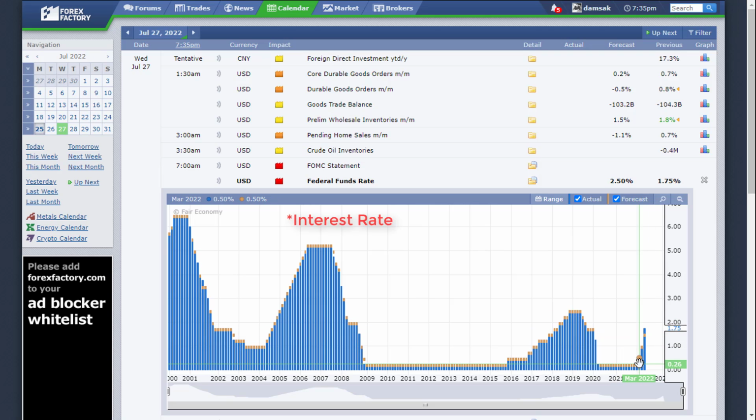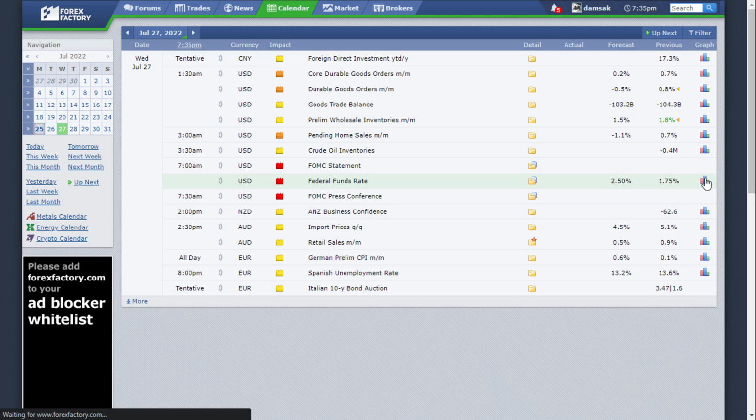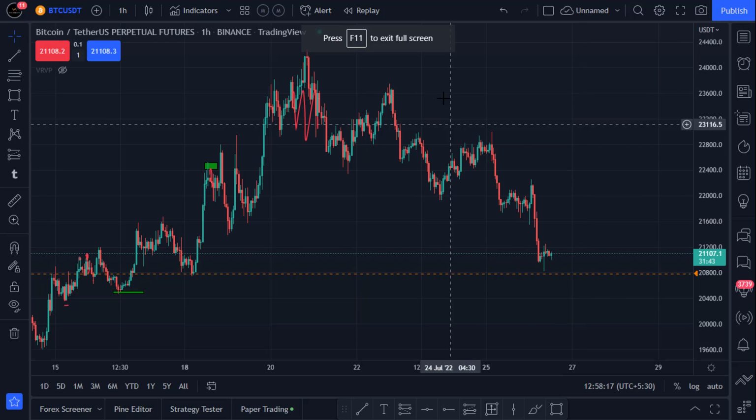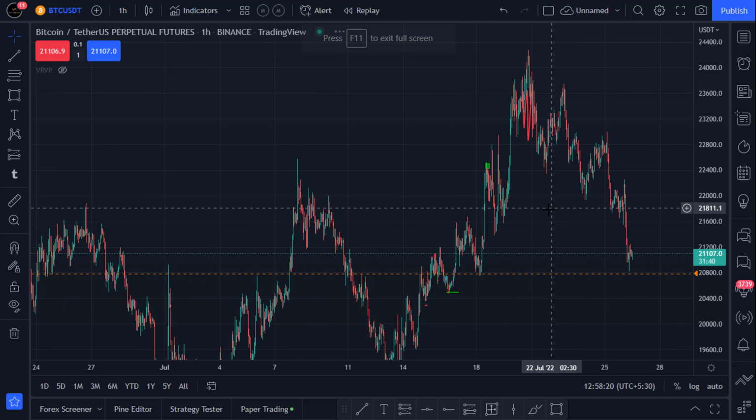So when the inflation rate goes up, the US dollar will increase, the US dollar will be strong, and that causes Bitcoin to go into a downtrend. So I'm expecting that for the next couple of days and couple of months, once the interest rate is released, the market will go down tomorrow, right? There is more news yet to come, but the main news is the interest rate. So let's take a look at the chart. Well, the main reason is the interest rate.